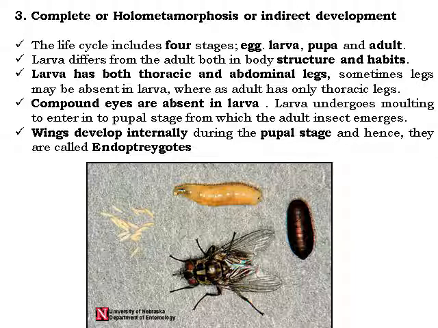Here in the picture you can see the life cycle of the common housefly, where small tubular eggs are laid in the food material. After that, hatching gives maggots, called dipteran maggots, apodous larvae or legless larvae. Then the pupa is brownish black. Then again the adult.